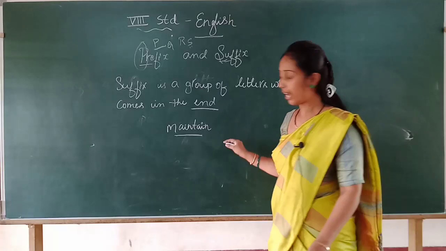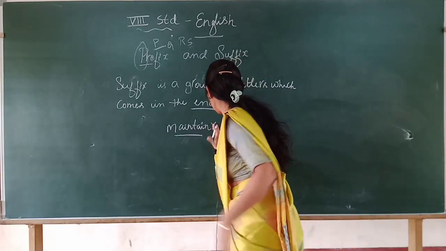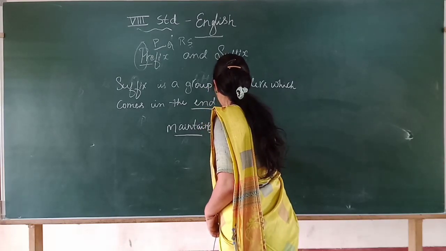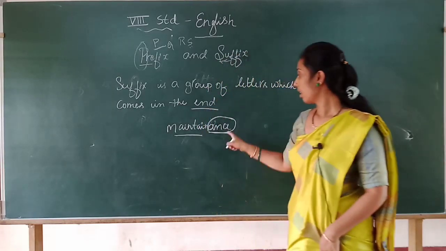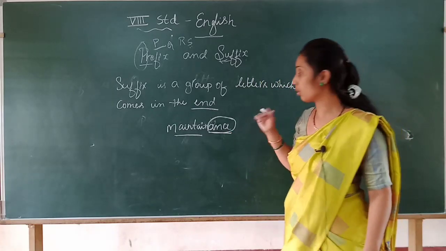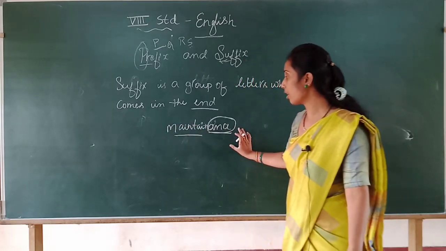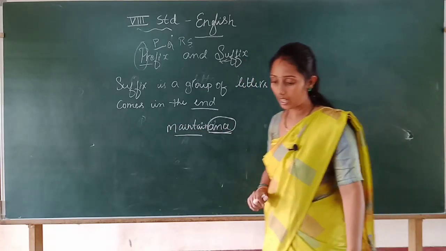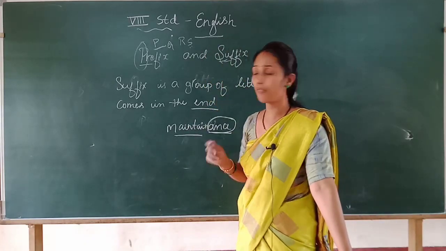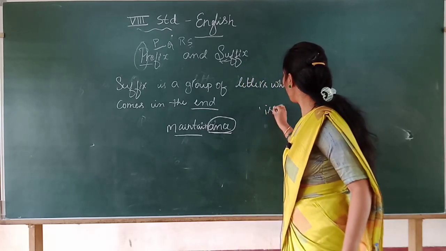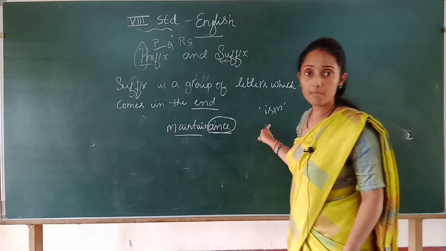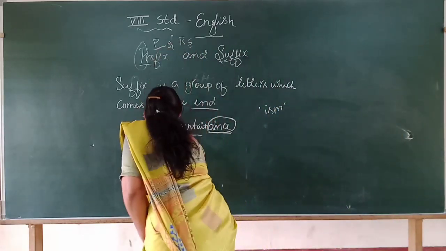Maintain word. For that, if you add a suffix like ance, this is a suffix form, ance. Maintenance, isn't it? Here the suffix we won't use as an opposite, only to make a word complete, maintain, maintenance. Then communism. Commune is a word where if you add ISM, as you all know, it will become communism.